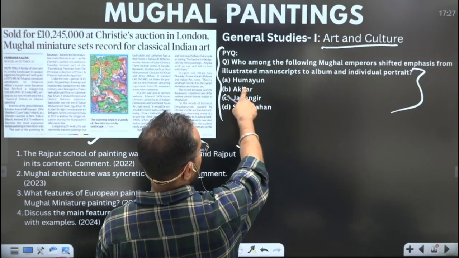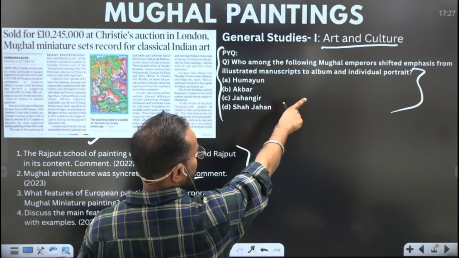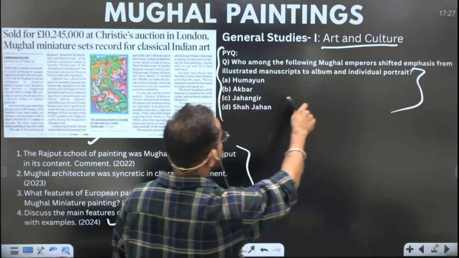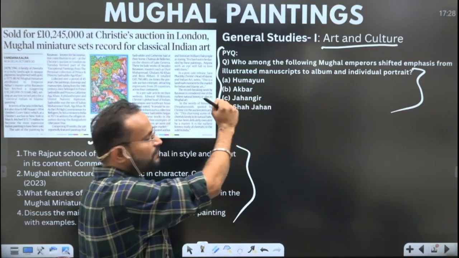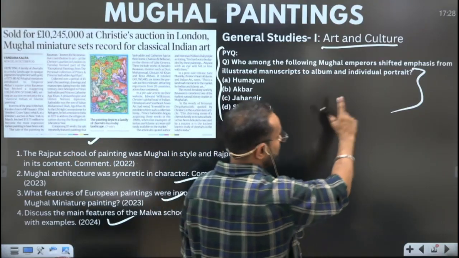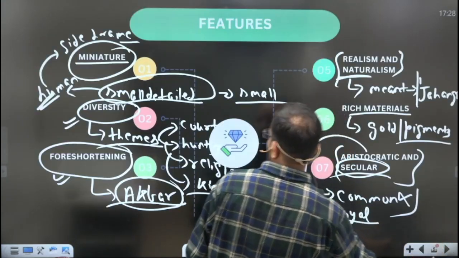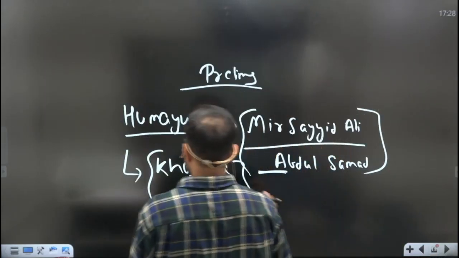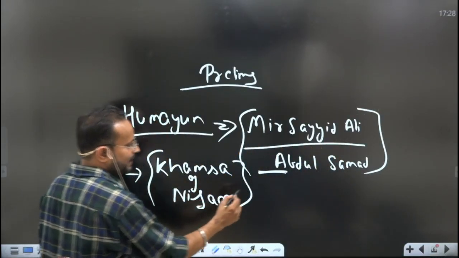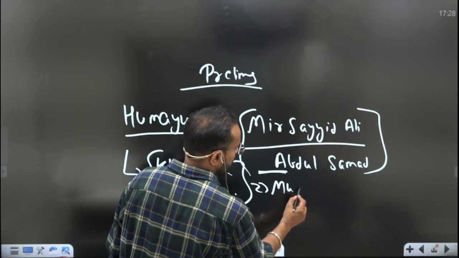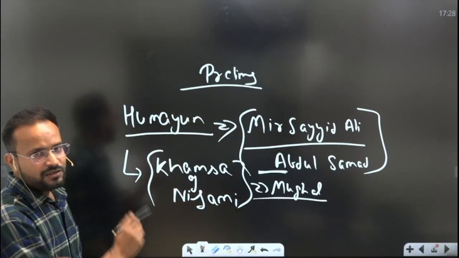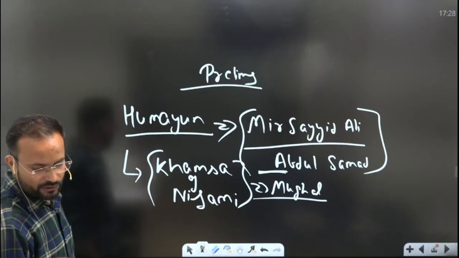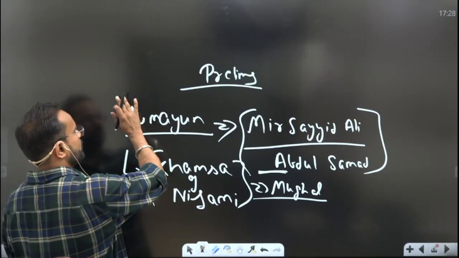In this question it has been asked, who among the following Mughal emperors shifted the emphasis from illustrated manuscripts to album and individual portrait? We will see the answer of this also, as a matter of point. But this could also be asked: this Khamsa of Nizami painting is attributed to which Mughal emperor or ruler? So the answer will be Humayun. So this is related to Humayun.